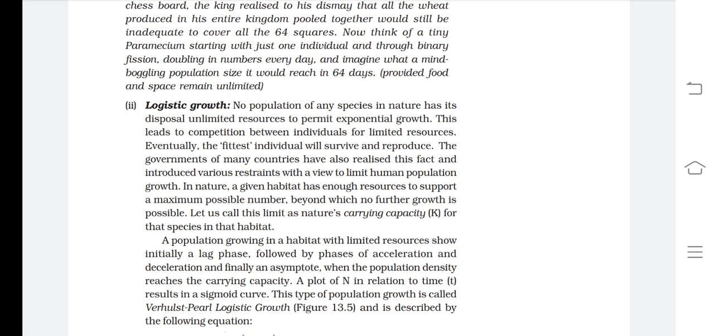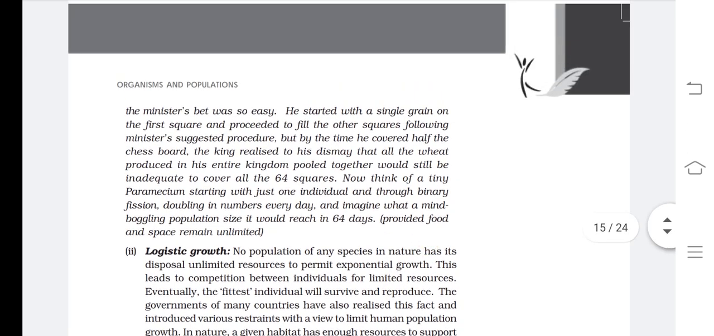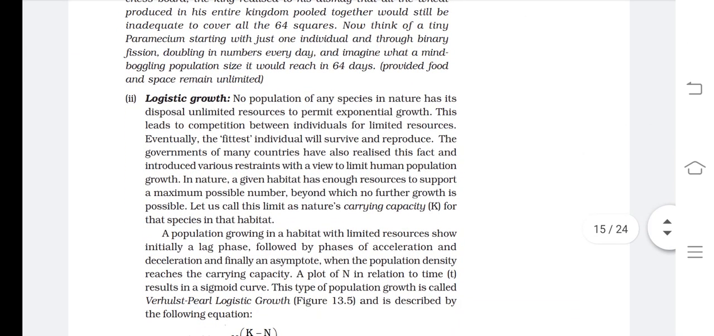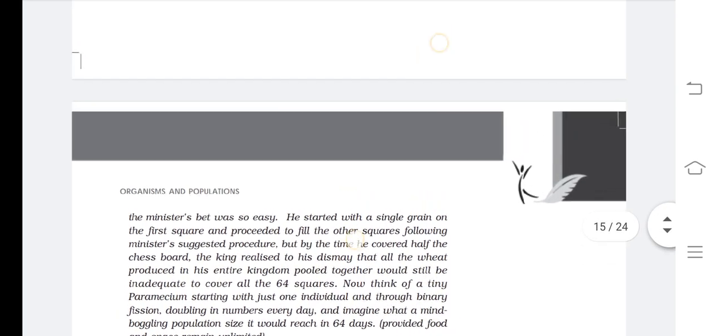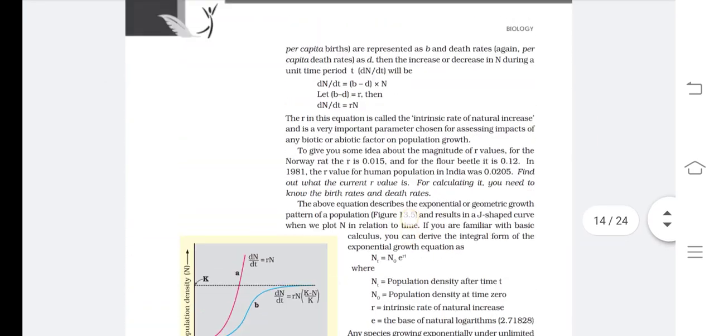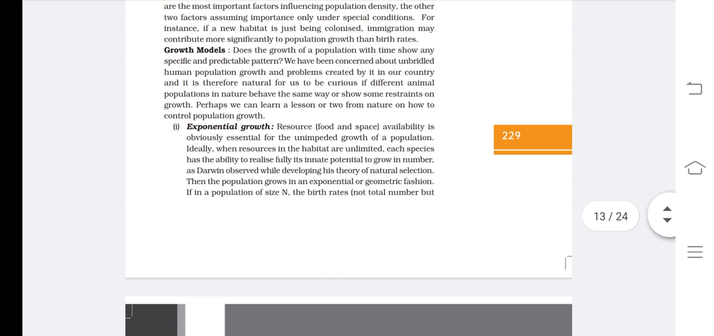Today we are going to learn about the new topic of chapter number 13, and the name of the topic is logistic type of growth. It is a very important question according to the board examination. So we are learning chapter number 13, organisms and population, and in the last video lecture we completed exponential type of growth.